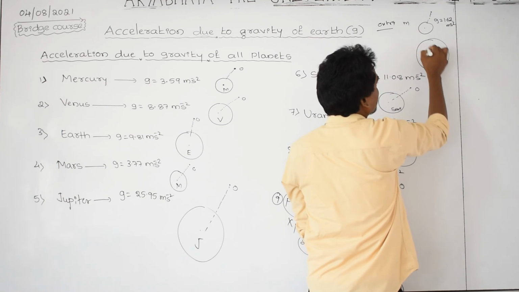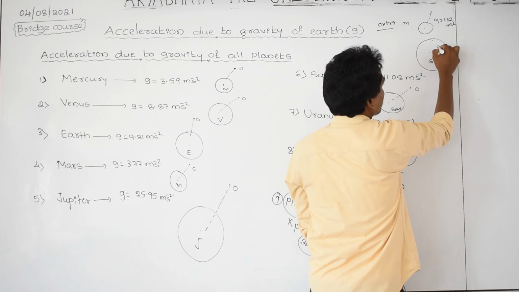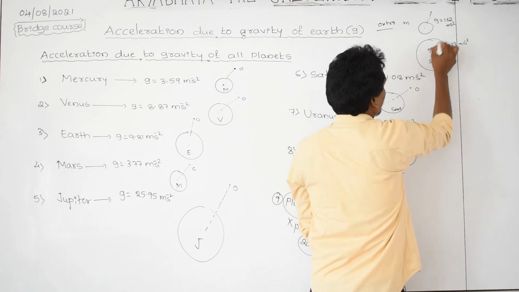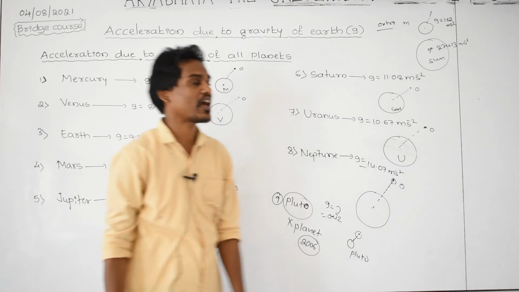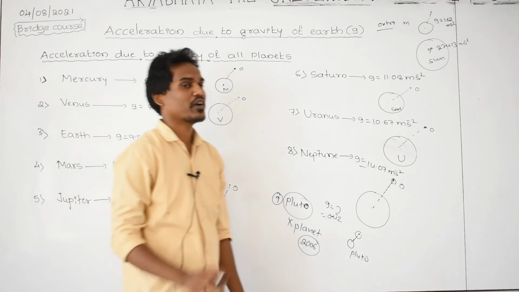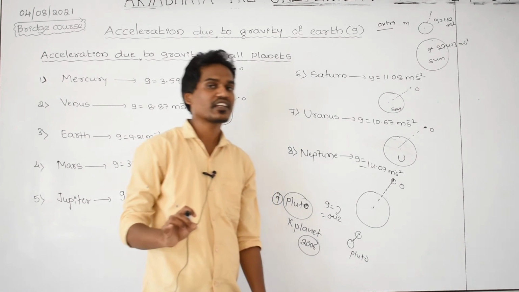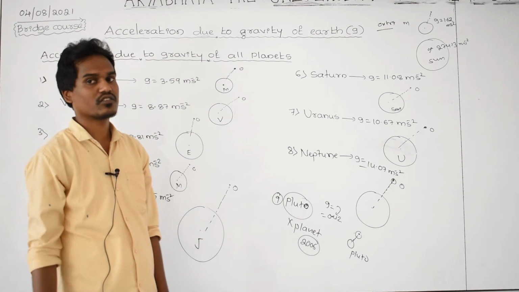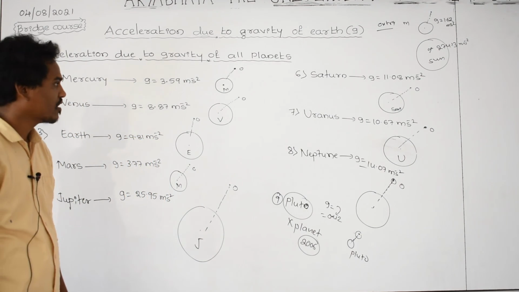And for the Sun, it is highest, 274.13 meter per second square. The G value for the Sun is highest, but the Sun is not a planet. The Moon is 1.62, but the Moon is not a planet. But in this universe, each and every planet, every star, Sun, satellites, whatever it is, all of them have gravity.